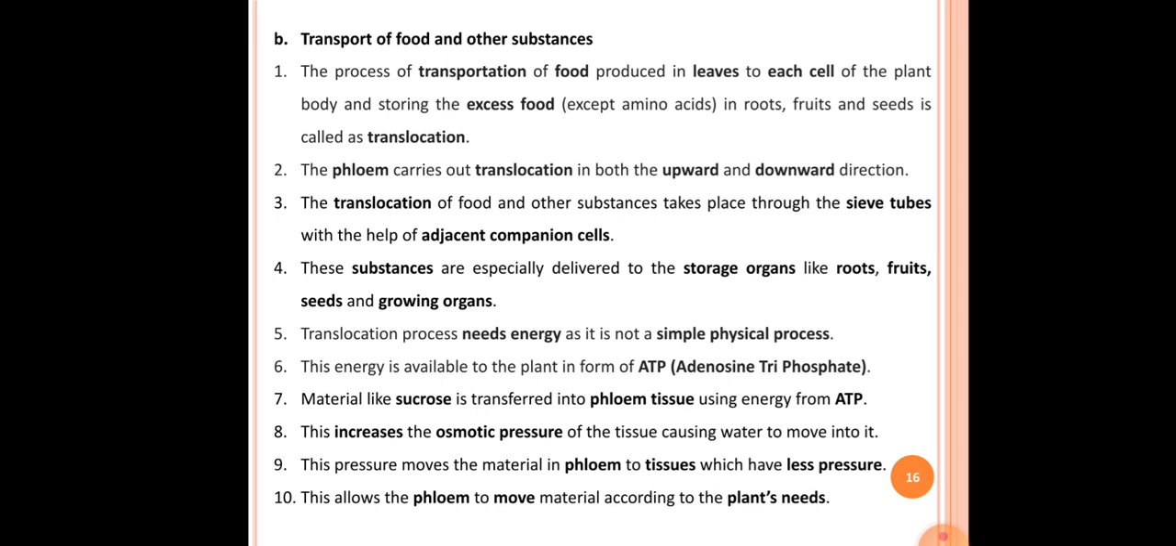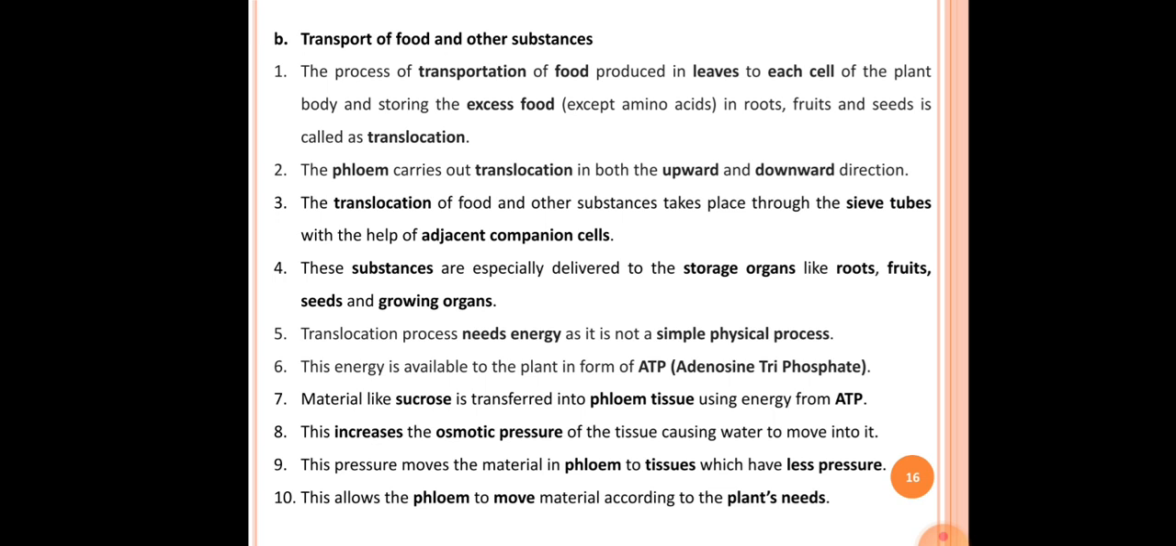The fourth point here is these substances are especially delivered to storage organs like root, fruits, seeds and growing organs. So the food substances and other materials are especially delivered or stored to the storage organs like roots, fruits, seeds and growing organs.